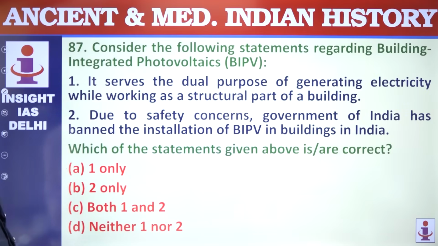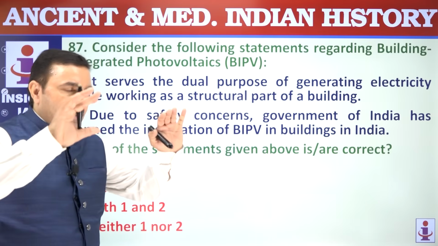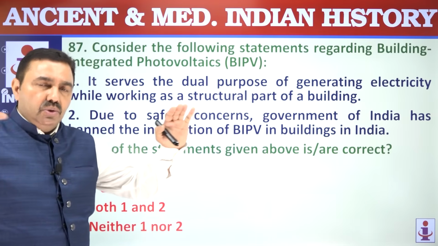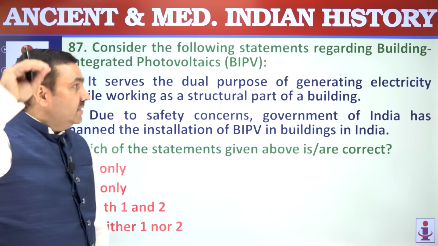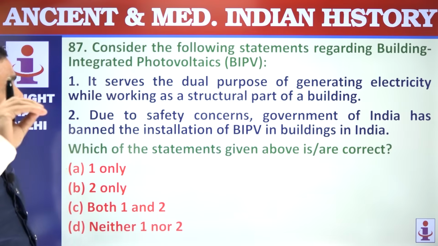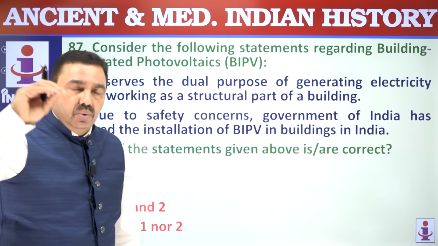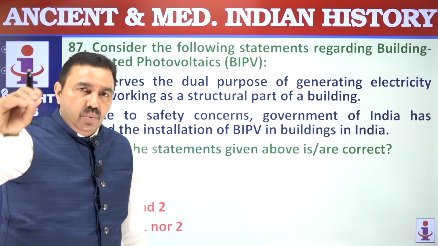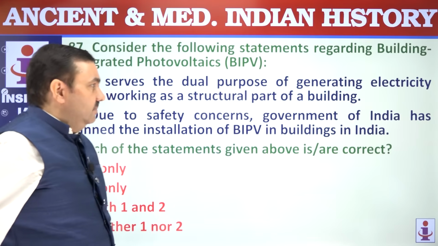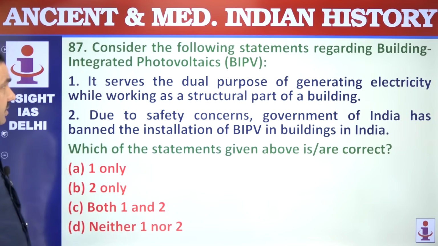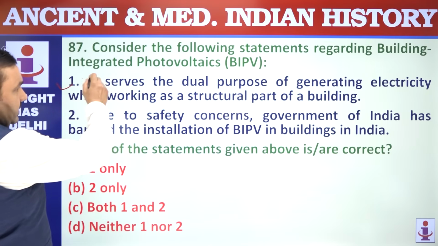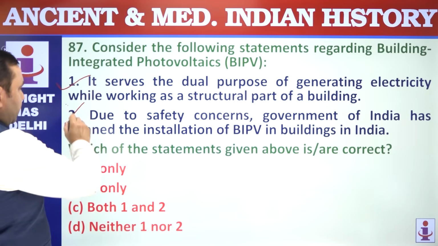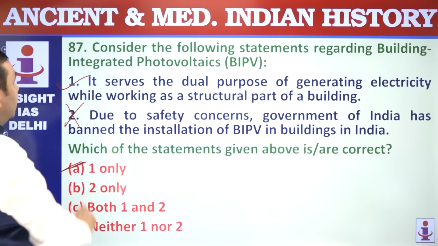Consider the following statements regarding building integrated photovoltaics. So generally what was happening till now, solar panels were being used. Now this BIPV, building integrated photovoltaics, will have the photovoltaic technology integrated in the walls, in the roof, in the facade as a part of construction. Dual purpose, that's correct. It is being promoted, it's not being banned, so only 1.